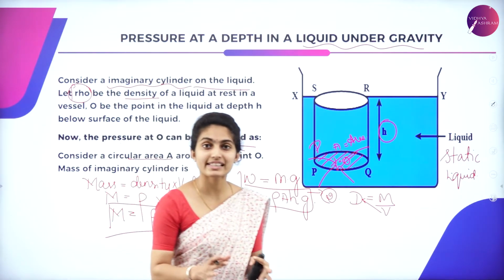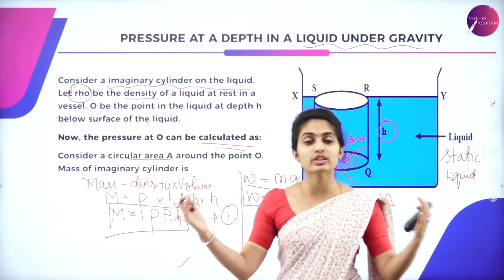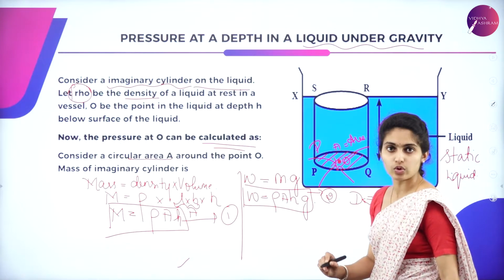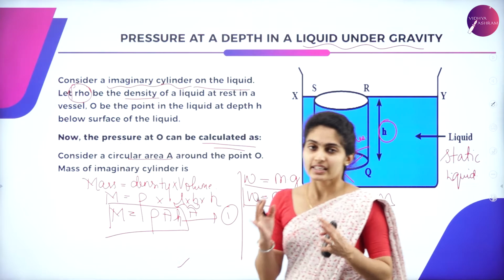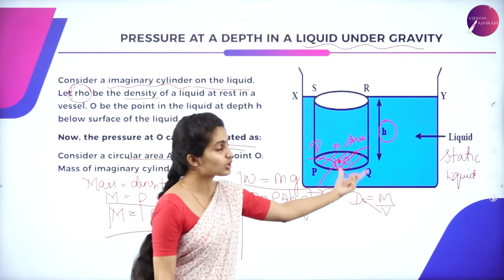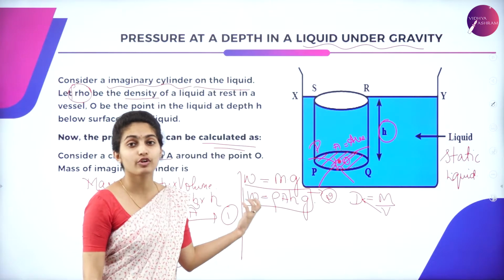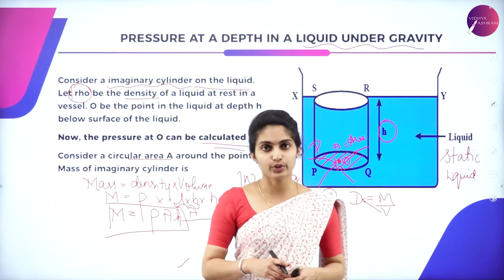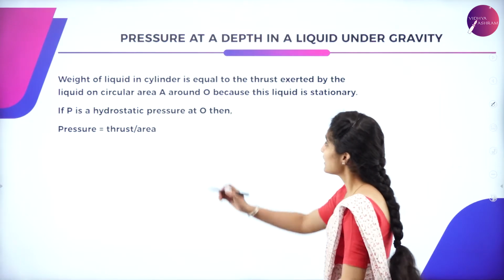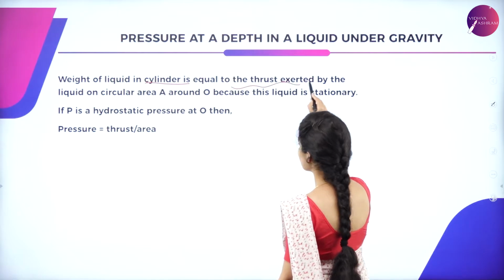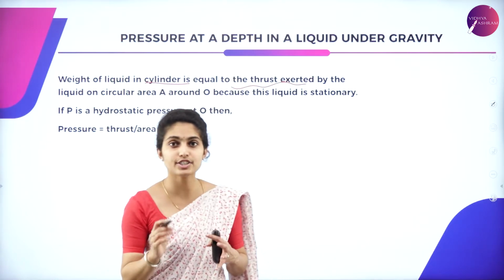So this equation 2, that is the weight of the liquid in the cylinder, is equal to the thrust which is exerted at the point O, because the liquid is stationary. So the weight of the liquid is equal to the thrust which is applied on it because of its static position. It is given as the weight of the liquid in the cylinder being equal to the thrust which is exerted at point O.